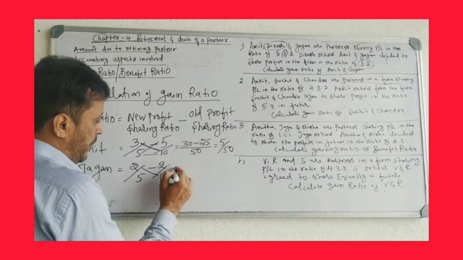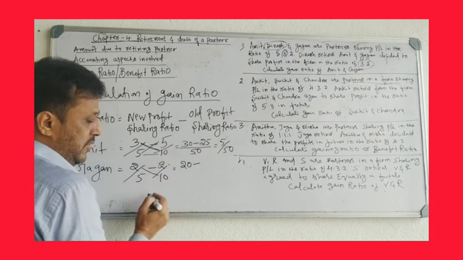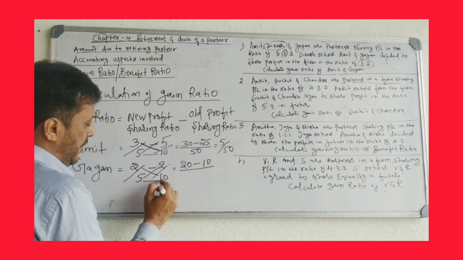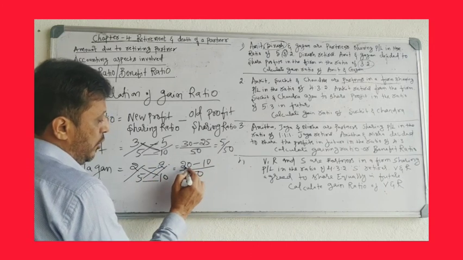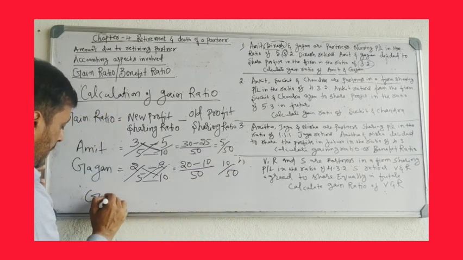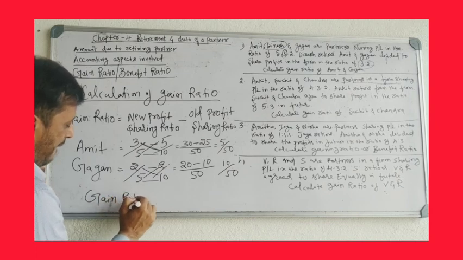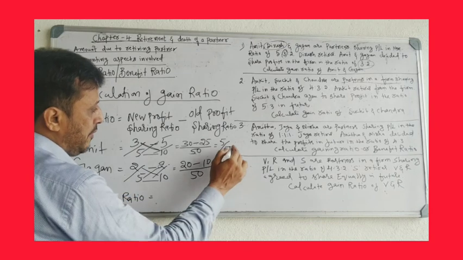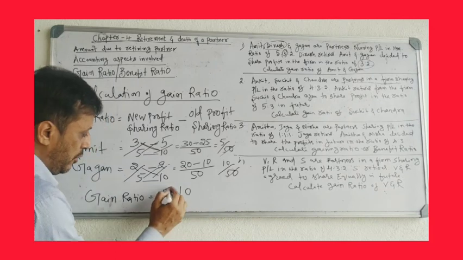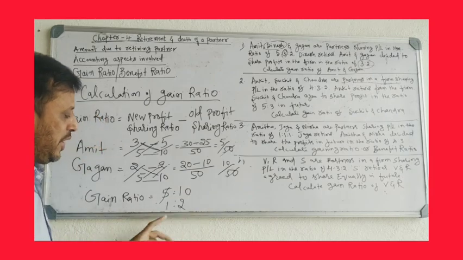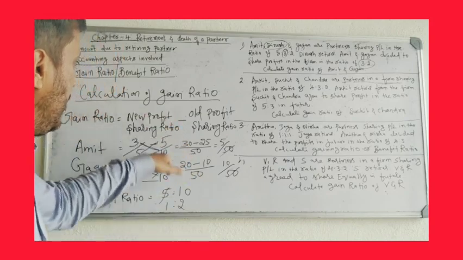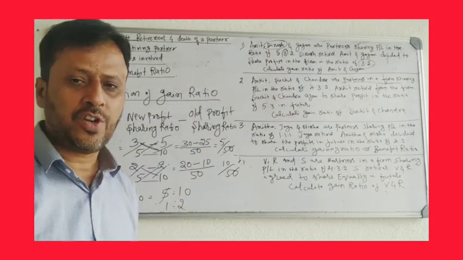2 into 10, 20, minus 5 into 2, 10, divided by 5 into 10, 50. 20 minus 10, 10, divided by 50. So gain ratio equals 50 cancel, 5:10. Or you can reduce it. 1 5 is 5, 2 5s are 10. So gain ratio is 1:2. This way you have to calculate the gain ratio. Okay. This is the first problem regarding Amit, Dinesh and Gagan.